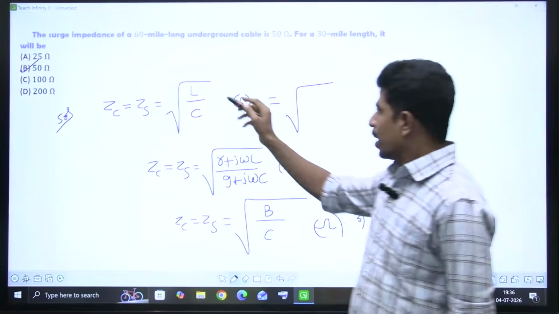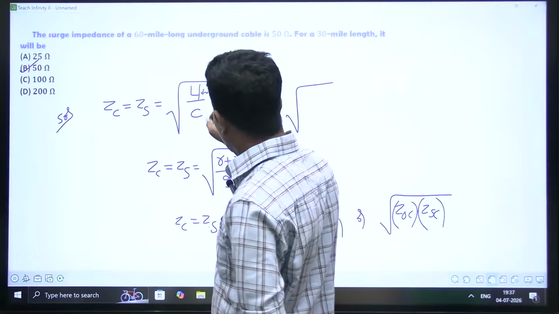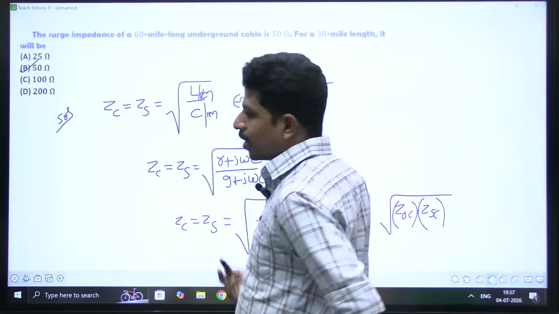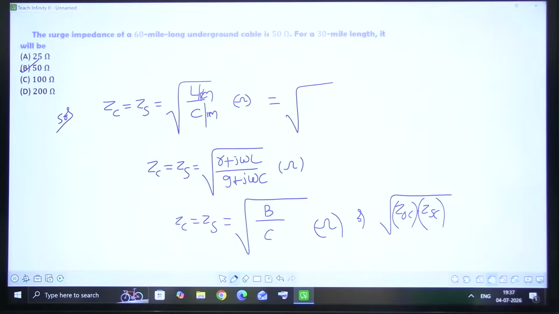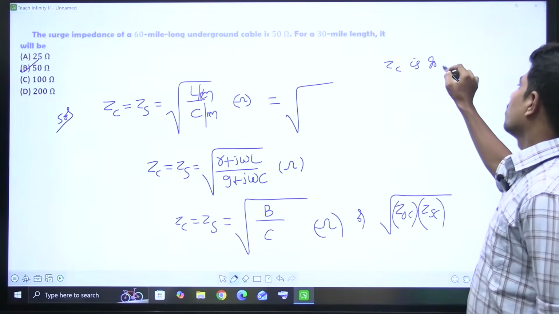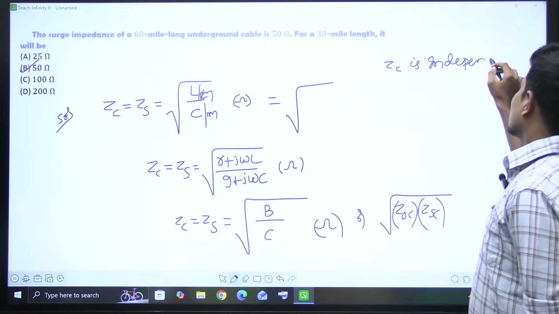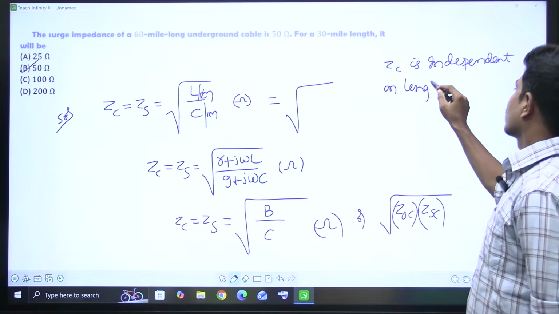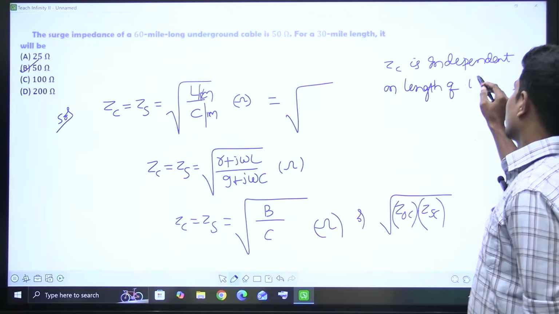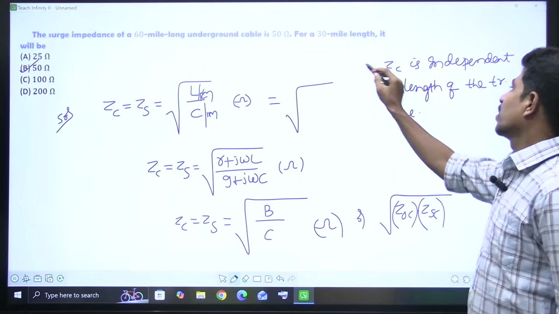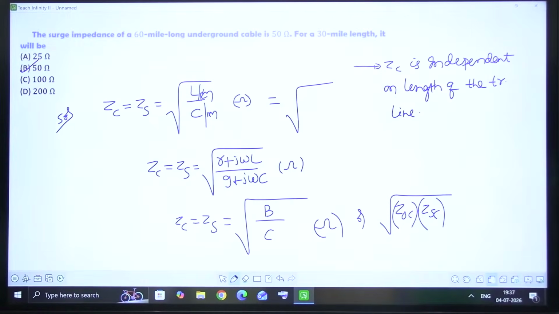Okay, L per meter, then you have to take C per meter. If it is per kilometer, it is per kilometer. So like that, it is independent of transmission line length. ZC is independent of the length of the transmission line, right?